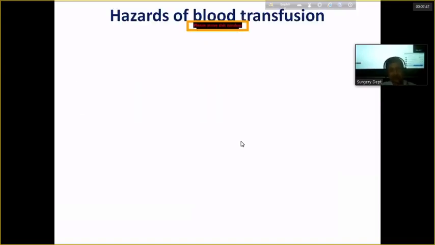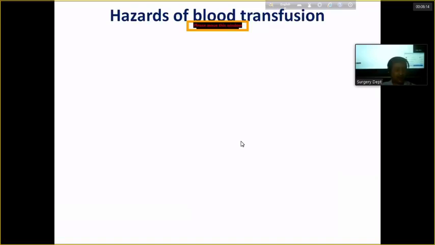Now the question is, sometimes, most of the time, transfusion is life-saving or beneficial. But if we cannot do this procedure methodically, it might create a lot of hazards, and some of the hazards might be responsible for the death of the individual.